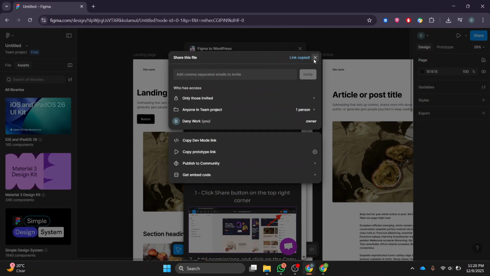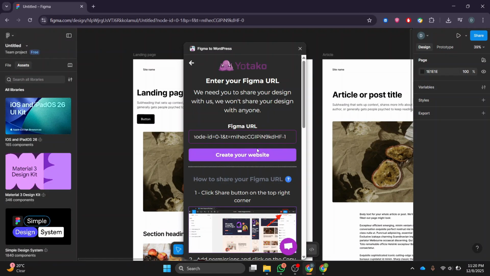If at any point you feel unsure, or you want to dig deeper into specific features, click on the Tutorials option inside the plugin. These built-in guides provide extra explanations and can be extremely helpful if you want a more detailed walkthrough. And that's all there is to it.